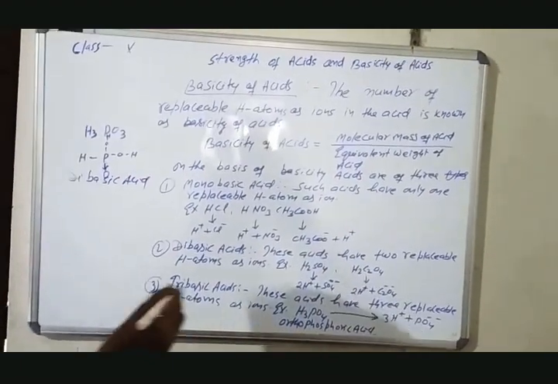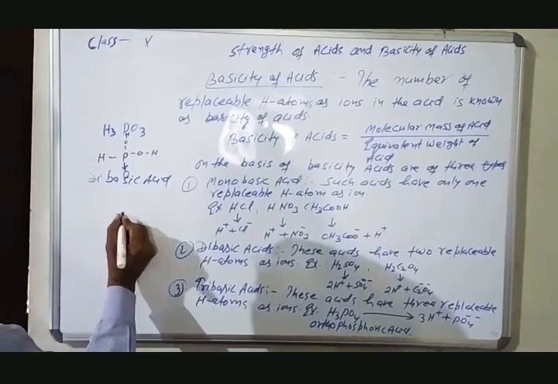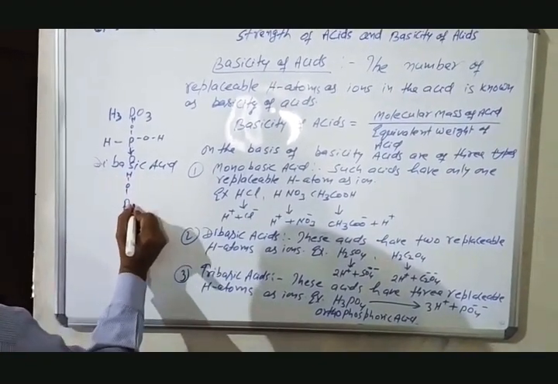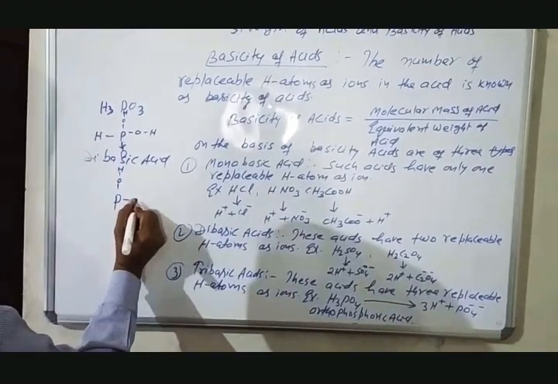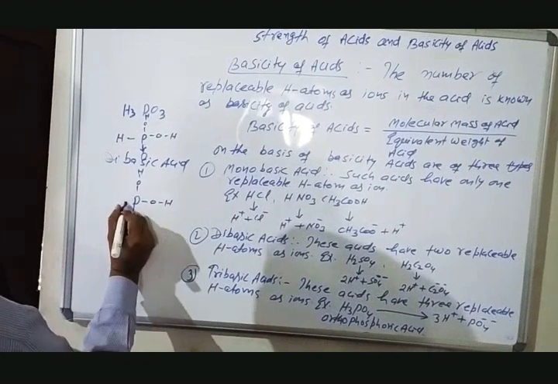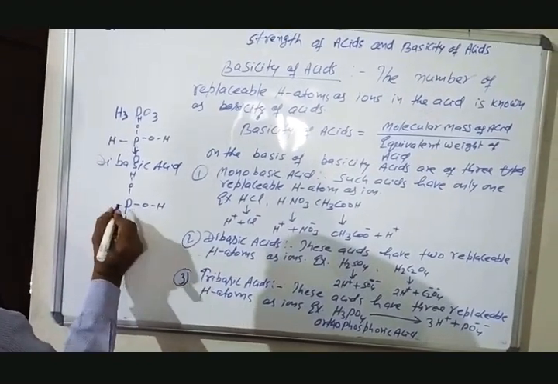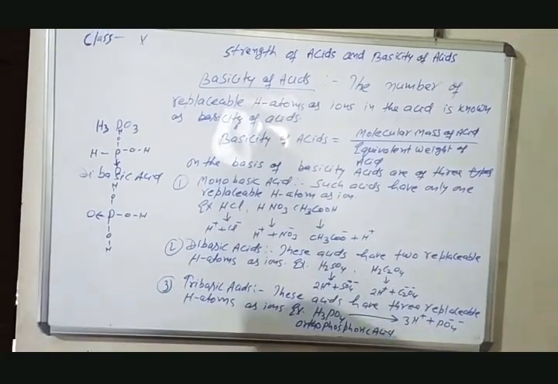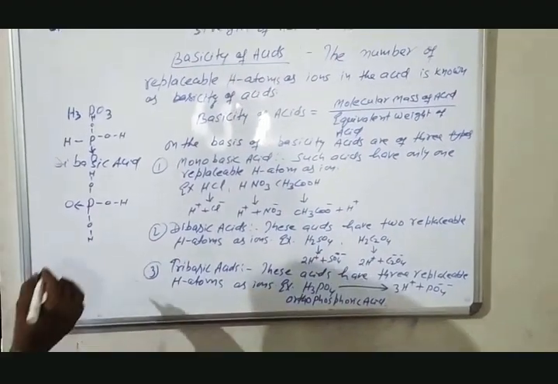But in H3PO4, you will see all 3 hydrogen atoms are connected with phosphorus through oxygen atoms. Therefore, all 3 hydrogen atoms are replaceable as ions, and orthophosphoric acid is a tribasic acid.